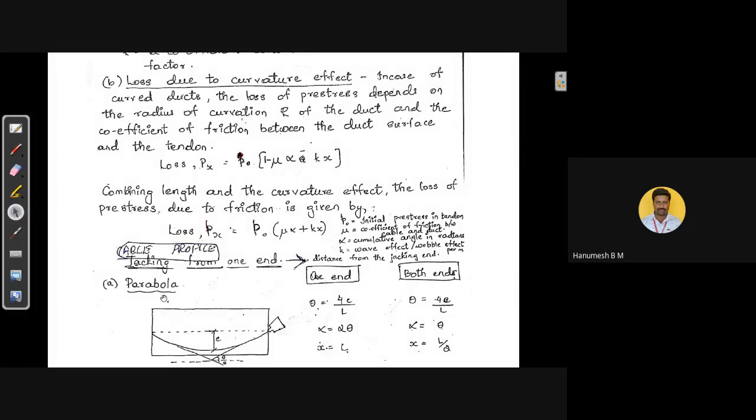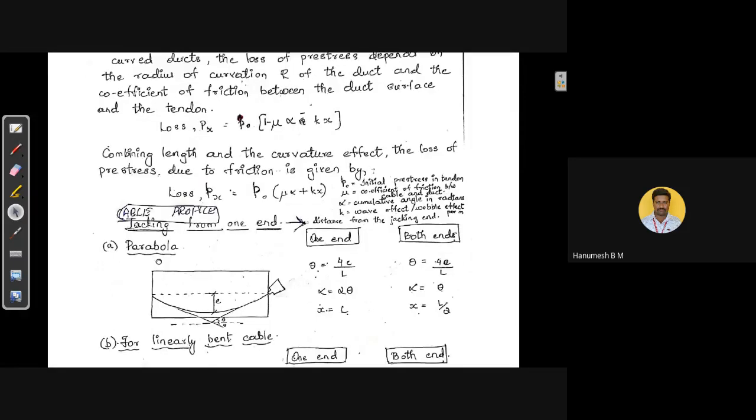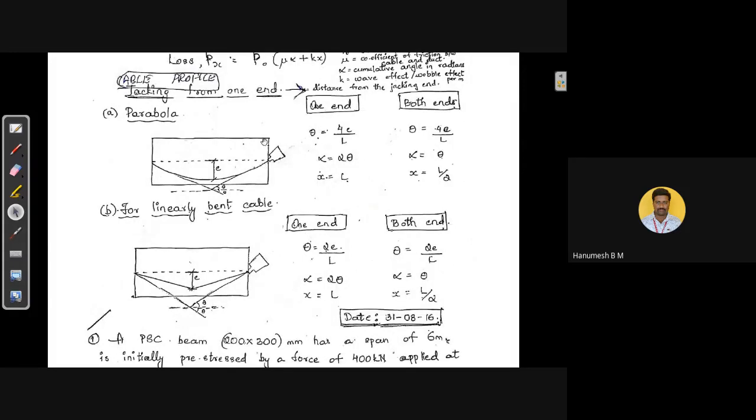First, we shall see the parabolic cable. Say, this is a pre-stressed member. It is a beam. Say the length is L. It is pre-stressed by a parabolic cable here. This beam is pre-stressed by a parabolic cable. It is having an eccentricity of E at the midspan and it is concentric at the supports. At the supports, eccentricity is 0 and at the midspan, eccentricity is E.